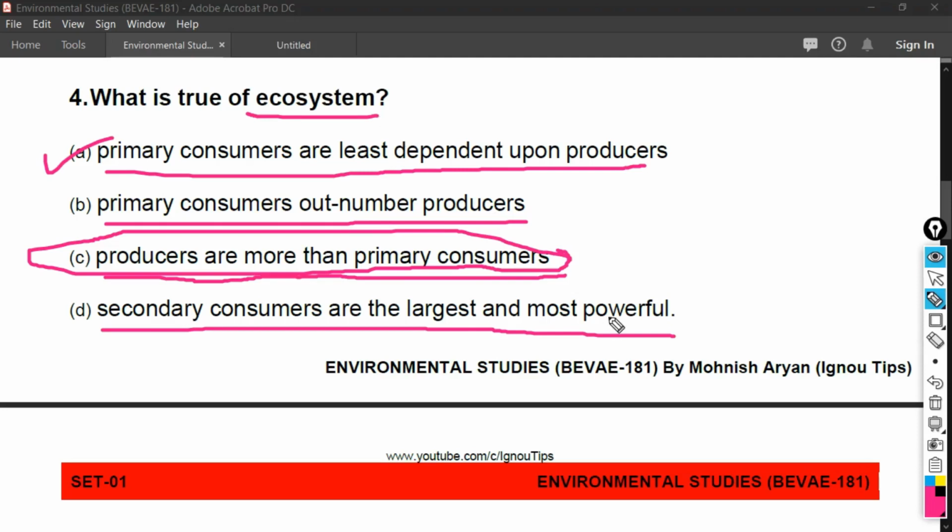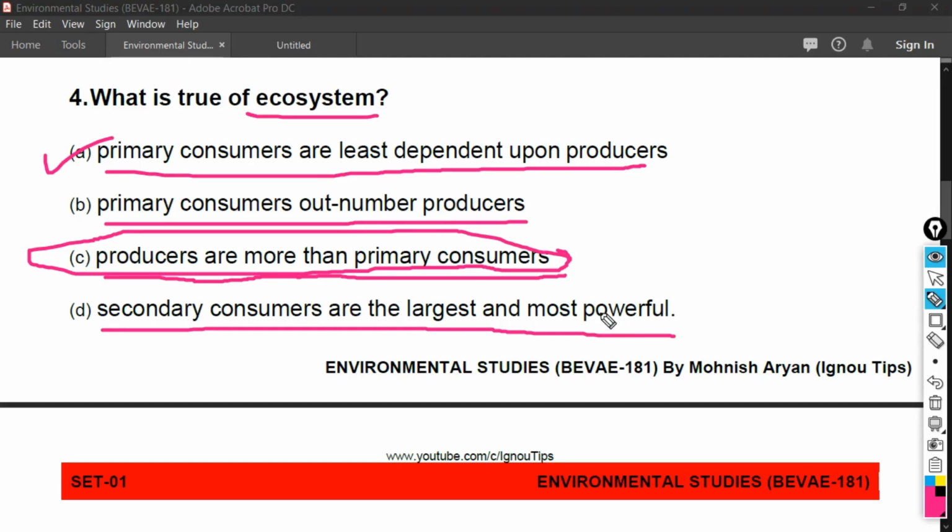Okay friends, actually ecosystem is divided into three main parts, and that is producers, also known as autotrophs, consumers, also known as heterotrophs, and the last is decomposers, also known as saprotrophs and reducers. Okay, now I am going to describe producers, which are also known as autotrophs. Organisms that are able to manufacture their own food are called producers or autotrophs.